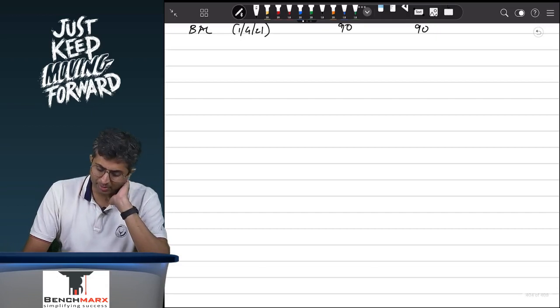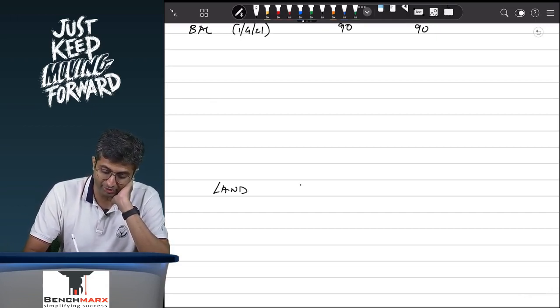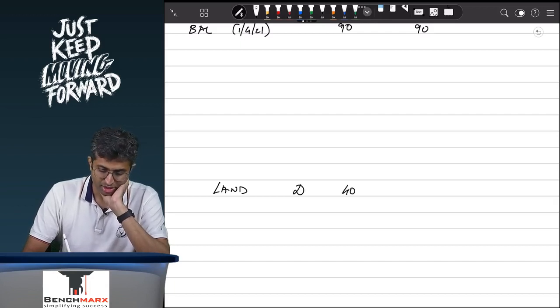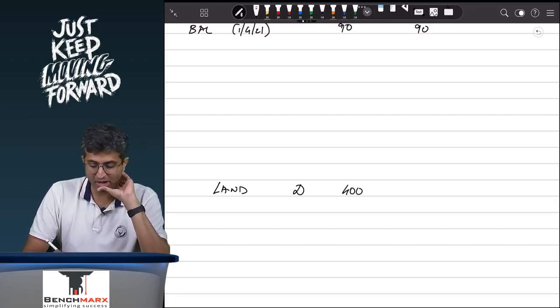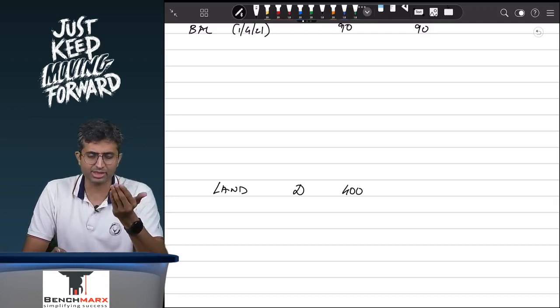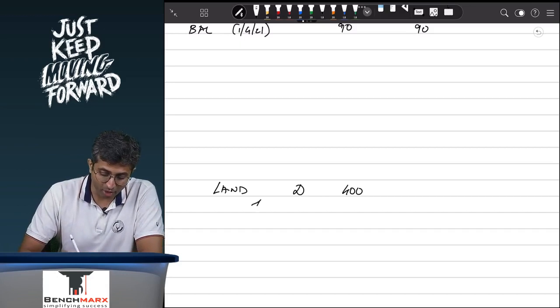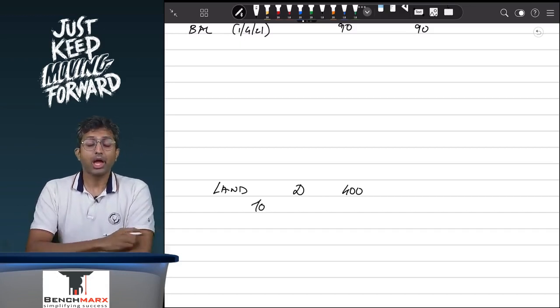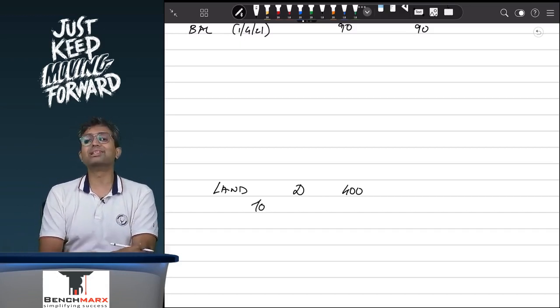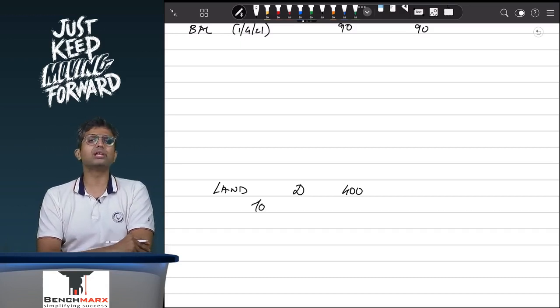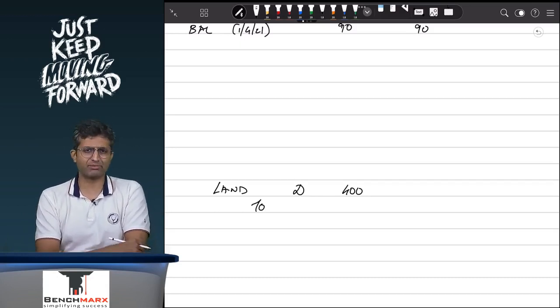Now, what about the adjustments? This 90 is belonging to the parent, perfect. However, you have to increase the land. If you have to increase the land, you have to debit the land. So land will be debited by how much? Yes, this is due to fair value change. Which mode of valuation? Well, that depends on the valuers. So land is debited by 400. Where will the second effect go? This appreciation belongs to whom? Well, this appreciation belongs to owners. Typically, it will go to the revaluation reserve or a fair value reserve.